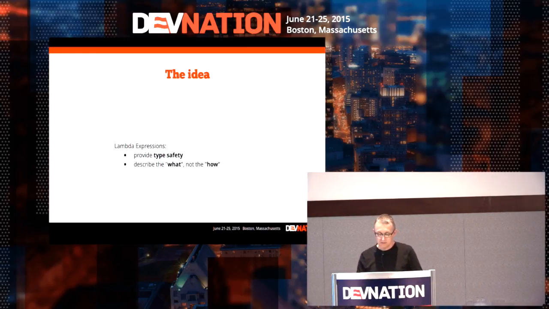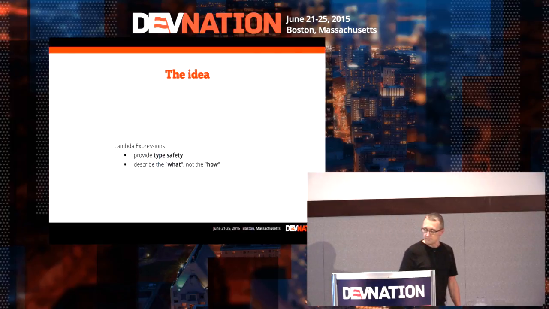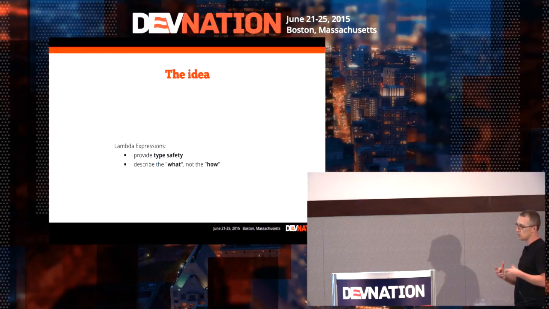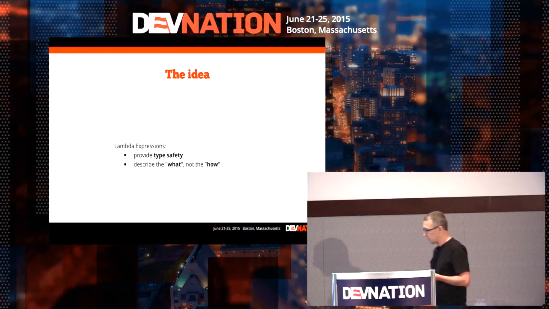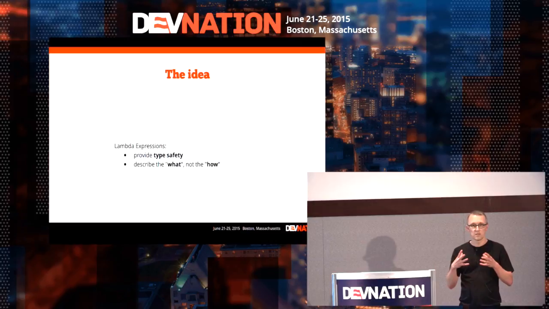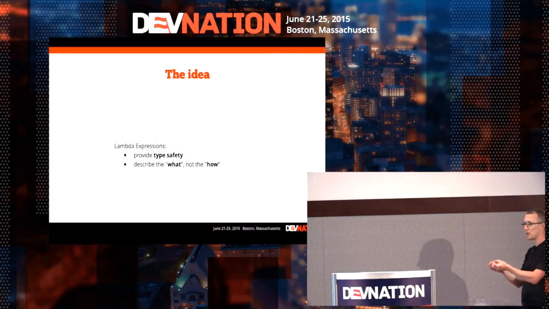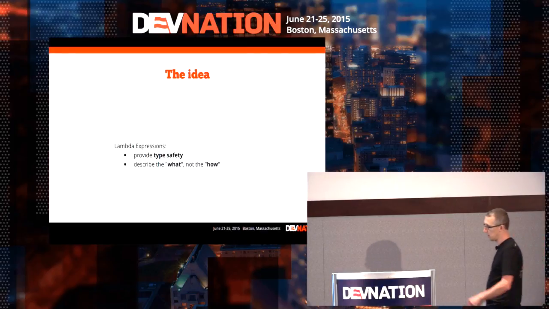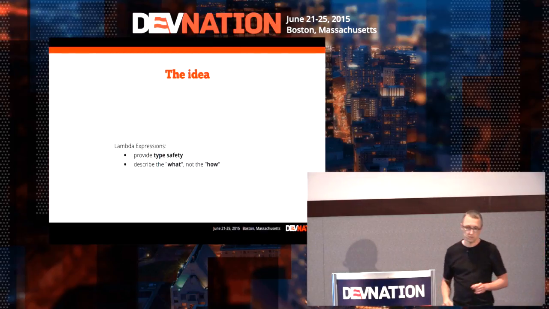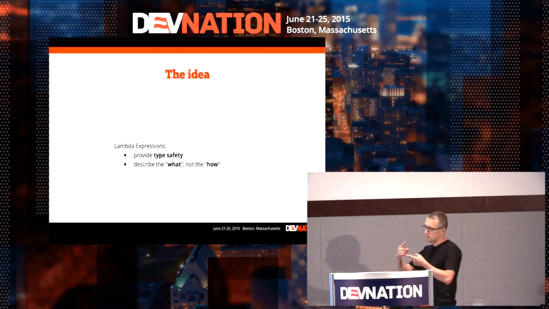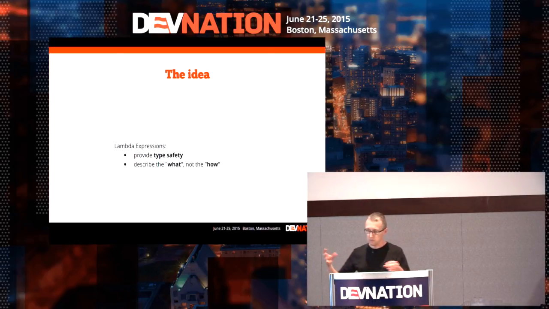And the second thing is that with Lambda expressions, you describe more the what and not the how, which means you have a very concise way to express what you want to query, what you want to do on your data store, or on a collection. What you want to retrieve, what you want to filter, what you want to change. You don't have to write complex for loops, etc.